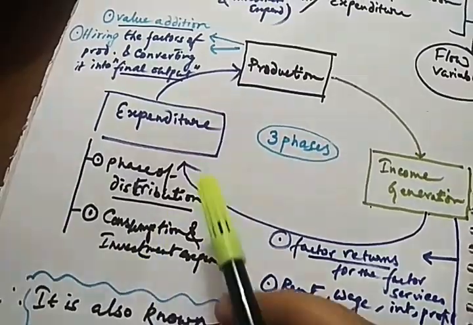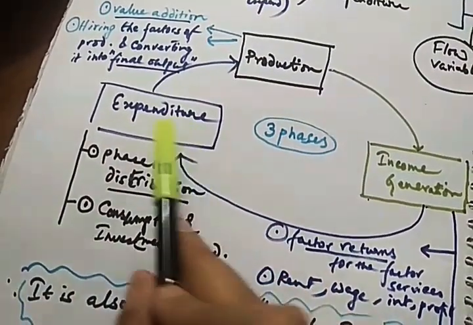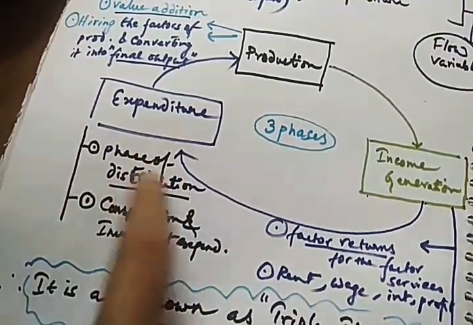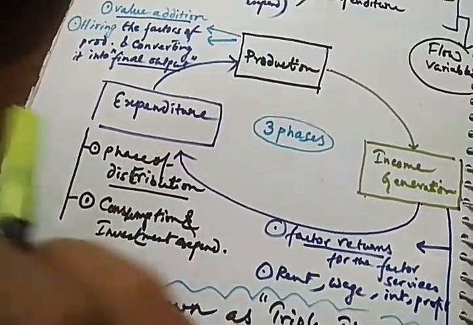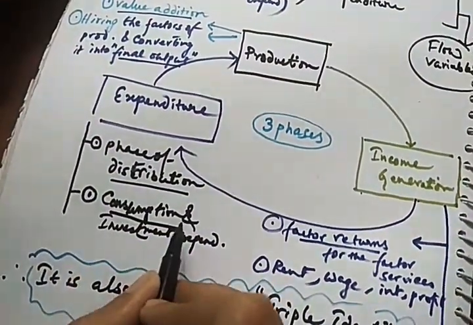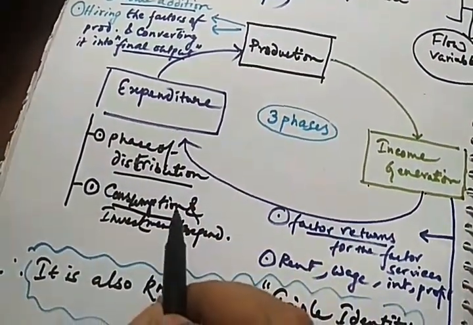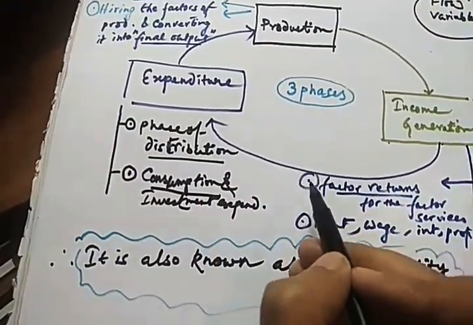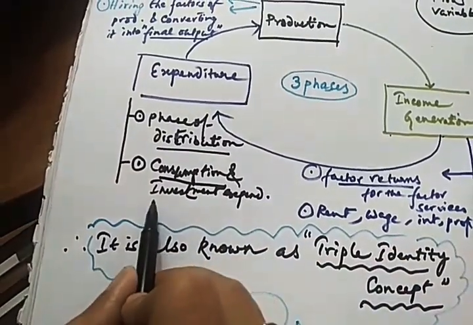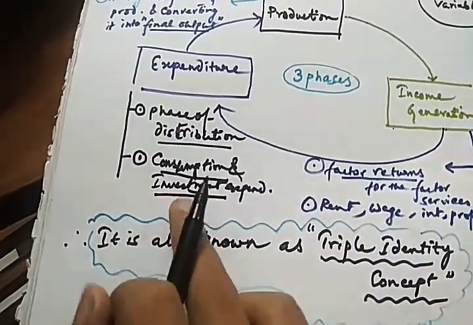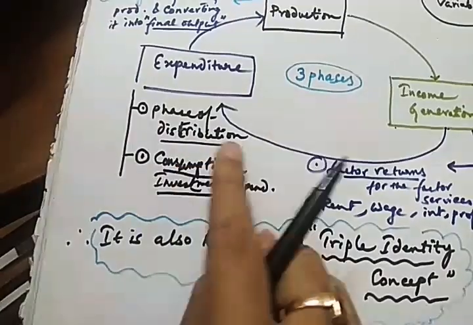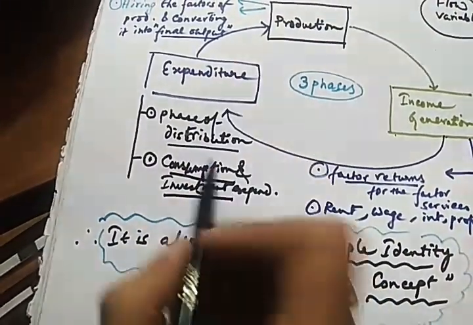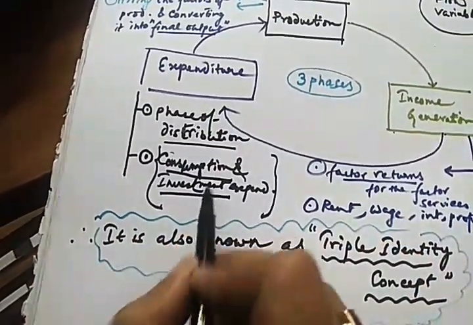Why? Because I have already discussed previously that expenditure is divided into two parts. Expenditure is done by the consumer for their own satisfaction, which is known as the consumption expenditure. And when the same expenditure of money is done by the producer for further production in their own company or in their own firm, at that time the expenditure made by the producer is known as investment expenditure. So consumption expenditure is a type of expenditure. Investment expenditure is also a type of expenditure. So expenditure comprises these two types of expenditure.